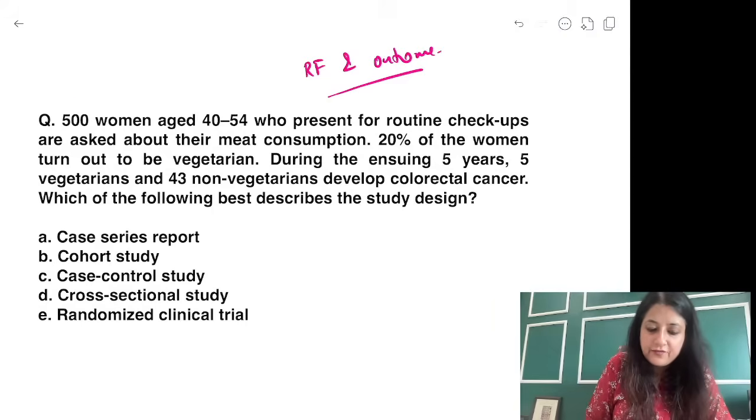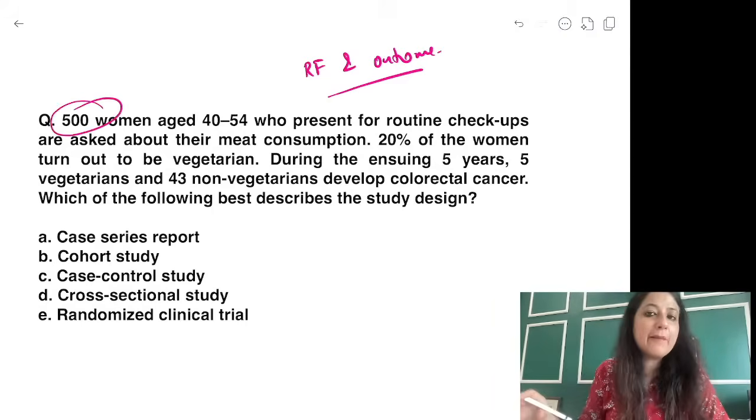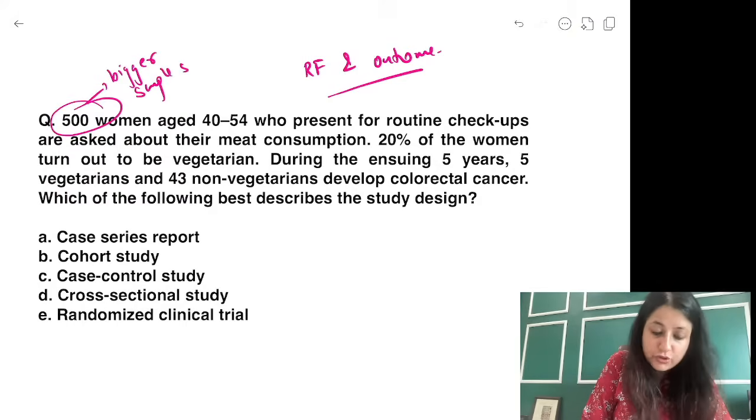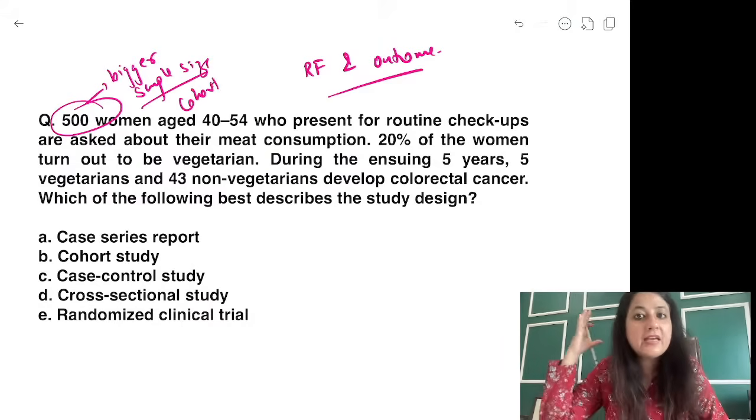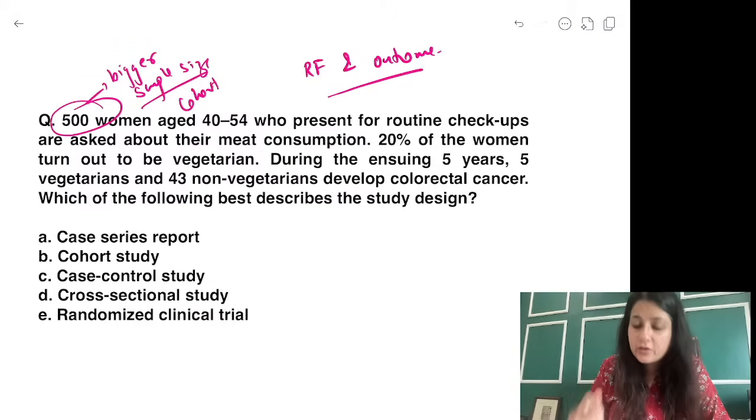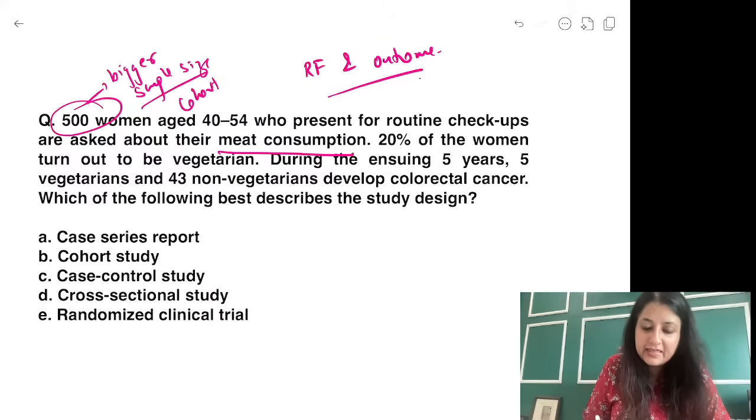What's the risk factor or the exposure and what's the outcome over here? बताओ पहले. 500 women, look at the sample size. Bigger sample size is a hint to a cohort, guys. कभी भी ना case control में I can't have 500 cases. It's very difficult, okay? Now you have to figure out your exposure and outcome. So your meat consumption is your risk factor, and outcome is your cancer.